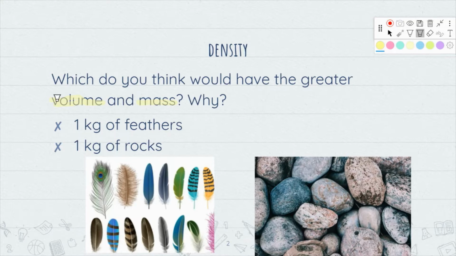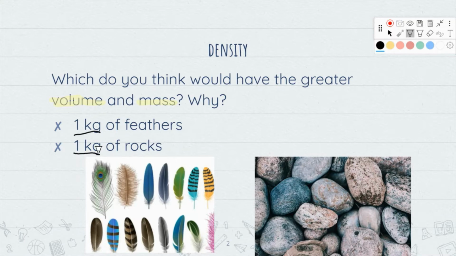But if you're talking about which one has a greater mass, well, it's kind of like a trick question. Which one has the greatest mass? Well, they're both 1 kilogram, so they have the same amount of mass. It's one of those riddles: which one weighs more, a ton of feathers or a ton of rocks? Most people are going to say the rocks weigh more, but a ton is a ton. You have the same amount. They both weigh the same.